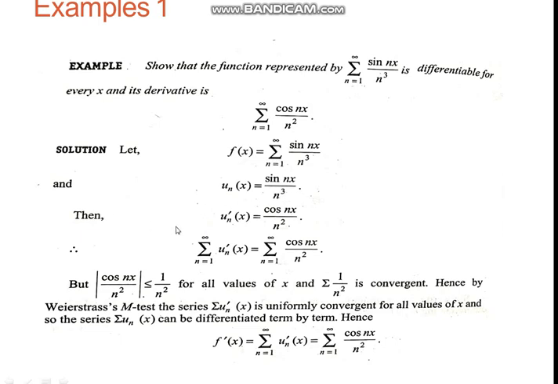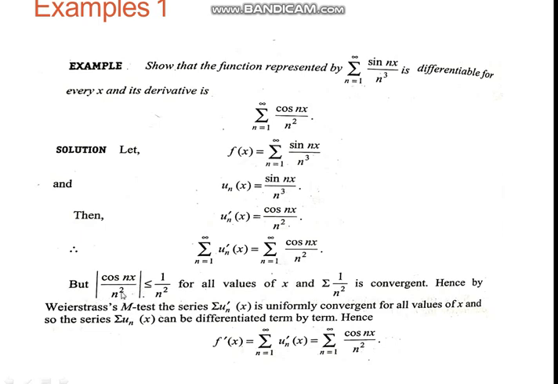Now first of all we will differentiate u_n(x) with respect to x. So its derivative will be cos(nx) upon n square, because sin(nx) derivative is cos(nx) into n.